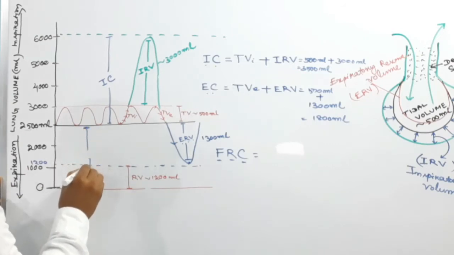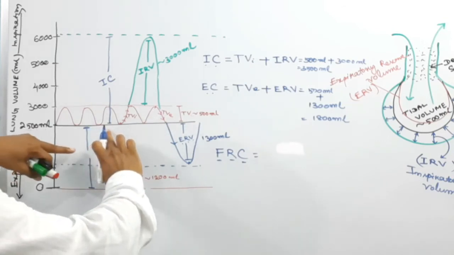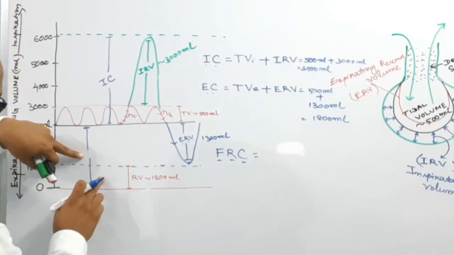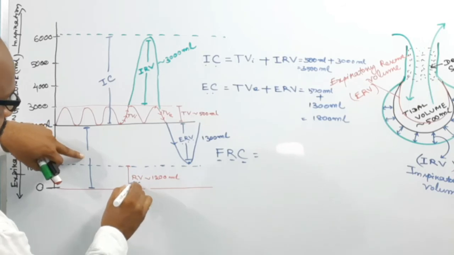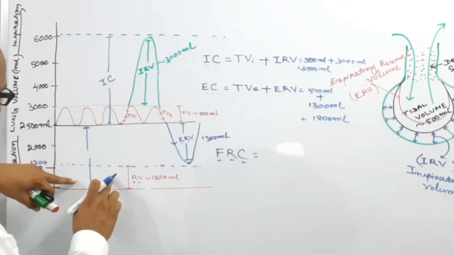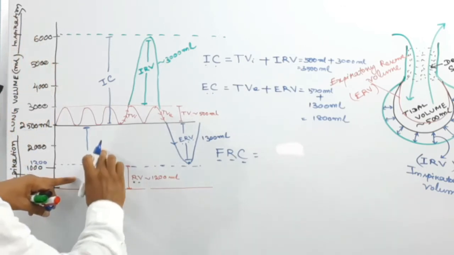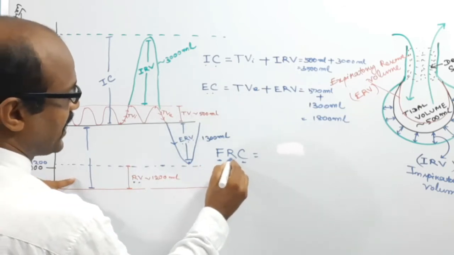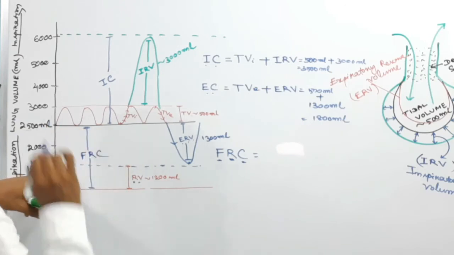This much space is used during forceful expiration, and this is not used. This is the residual volume of air present inside the alveoli, which keeps the alveoli open. These two parameters together are known as the functional residual capacity.